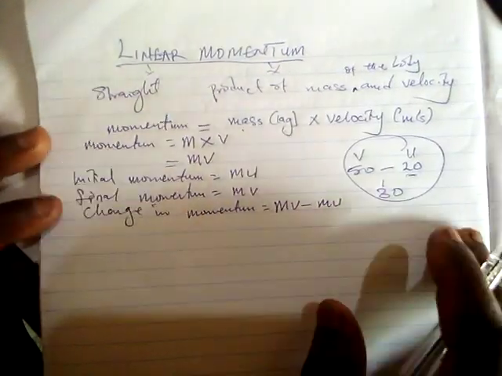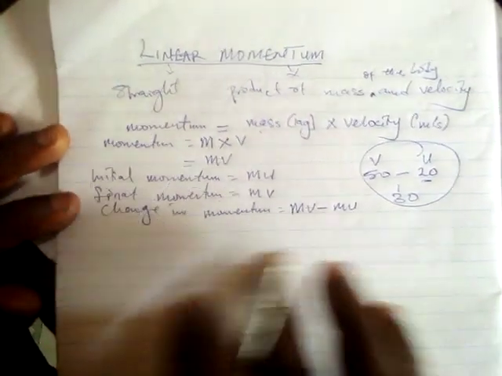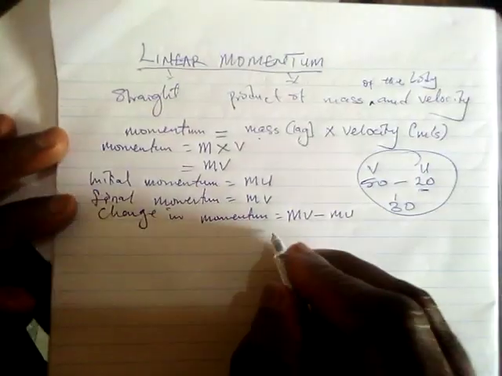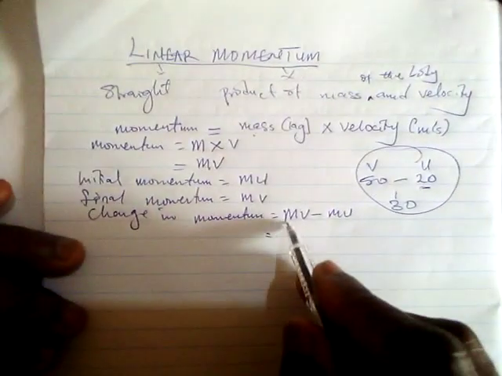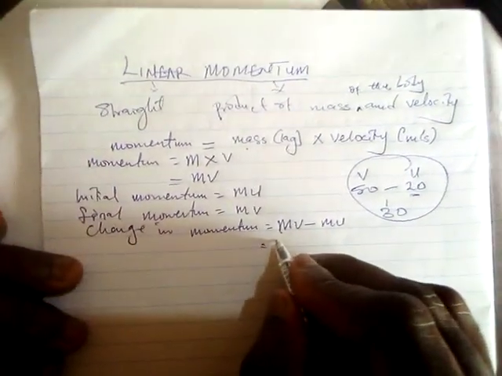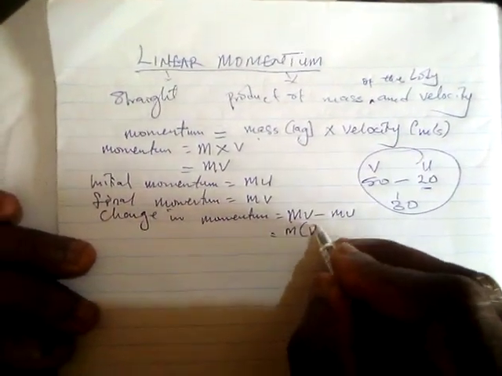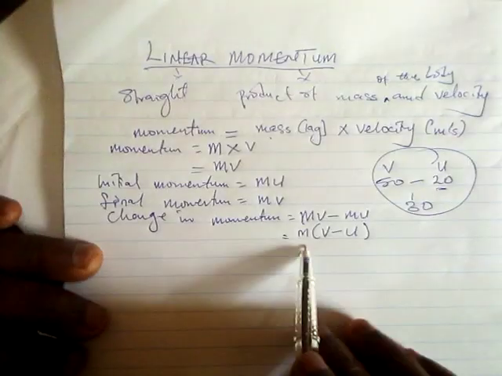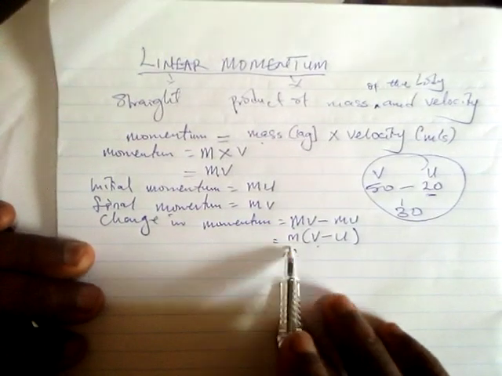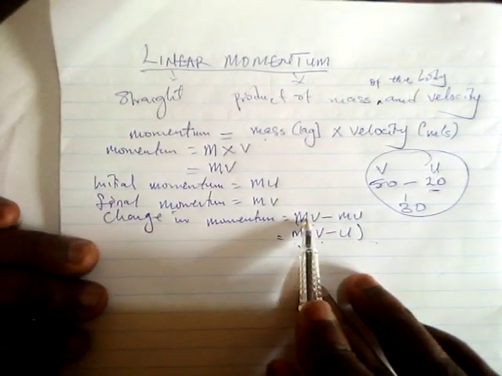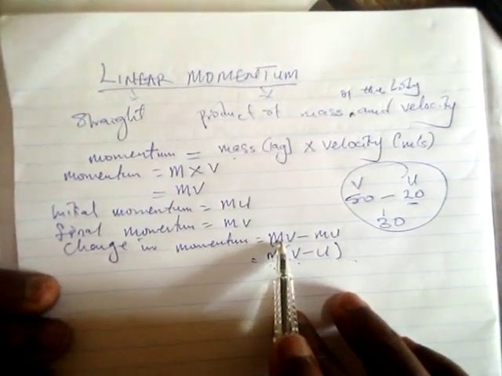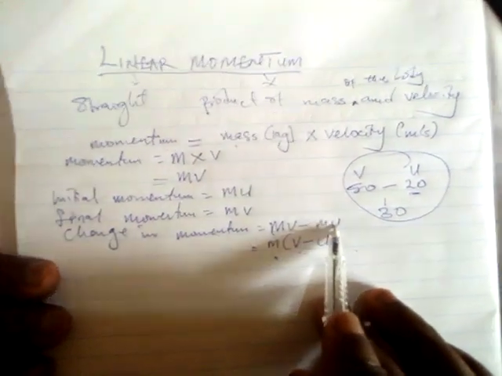If you are there, I know you are there. Now change in momentum. From that place, I can factorize, since we have m common to both sides, and say m into bracket v minus u. By the time you open this bracket, you will still get m times v gives you mv, m times u gives you mu.